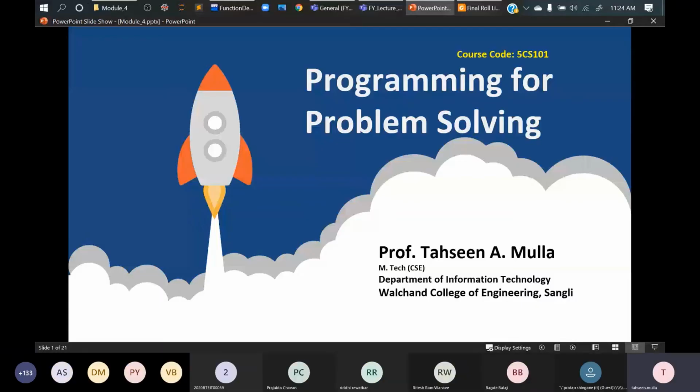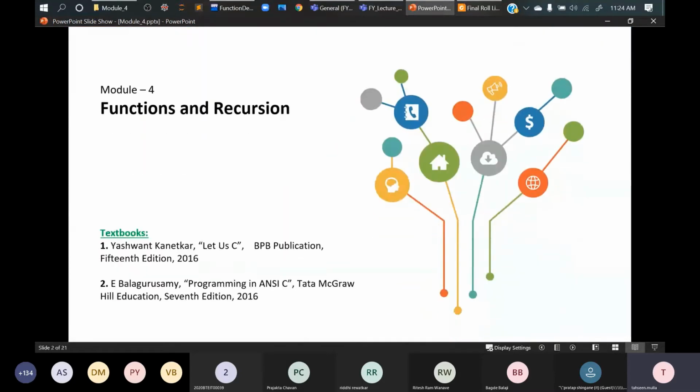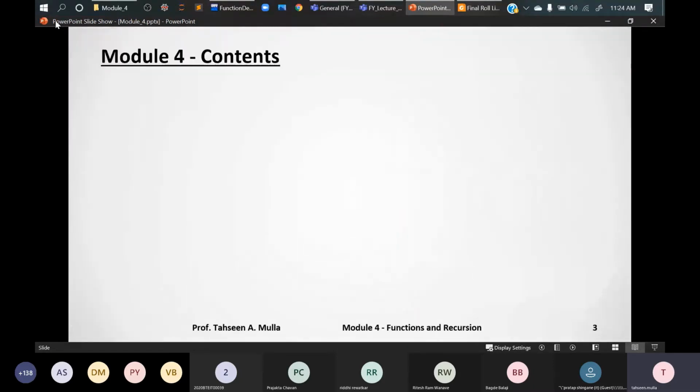Fourth module will be based on functions and recursion, right? The same books which are being given for the previous modules will be used for this module also. Okay, so you can refer to functions and recursion. So in this module, we're going to see a brief overview regarding what contents we are going to study in this module regarding functions, right? So these are the different contents for your module 4.